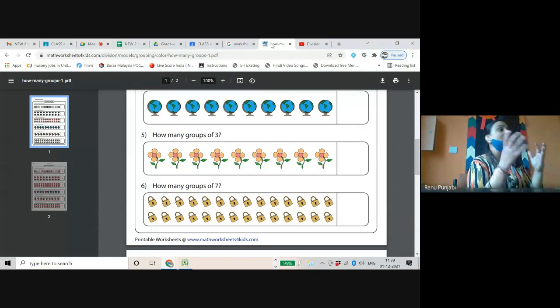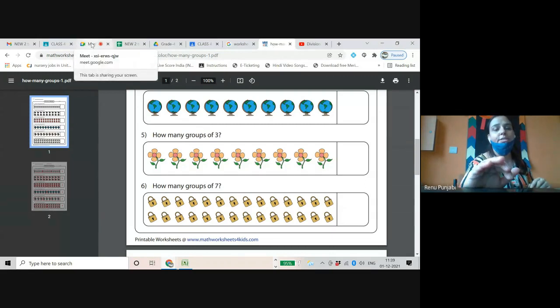So now you can see your direct answer is coming when you are dividing them into groups. You have not learned the tables, and you have not done it with the long division method. But when you are dividing the objects into groups, you directly get your answer. Yes or no? Is this an interesting concept?